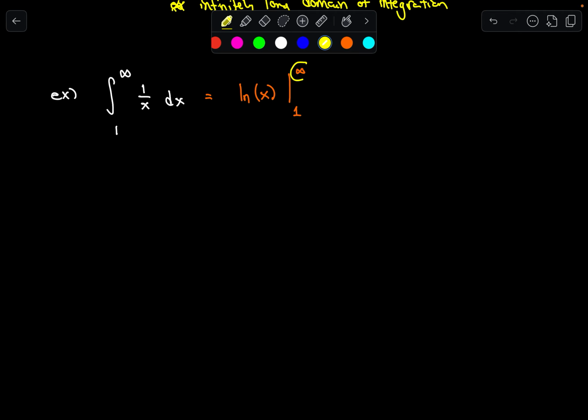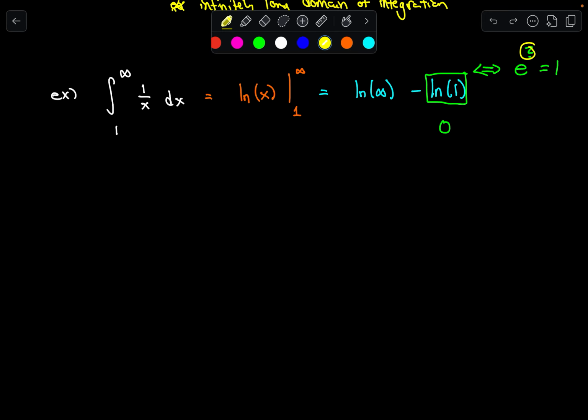Now again, technically this is wrong because infinity is not, quote unquote, a real number. So technically we can't just plug this in, and we would need to use real numbers that are close to infinity, approaching infinity, which should, again, hearken to the idea of limits. But for now, I'm going to allow us to just say, look, this is the natural log of infinity minus the natural log of 1. Now, the natural log of 1 is famous for being 0. And again, that's because this is the same thing as saying e raised to what power is equal to 1. And that question mark there, right? What is the answer?